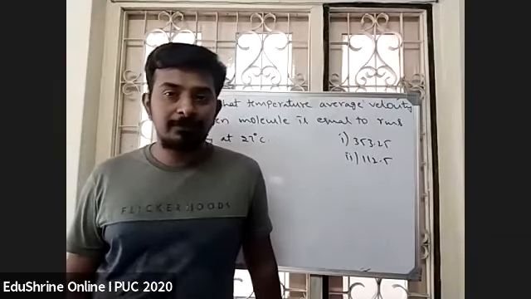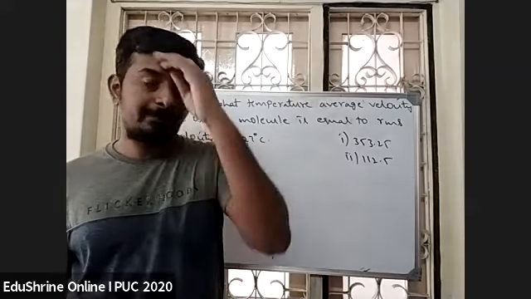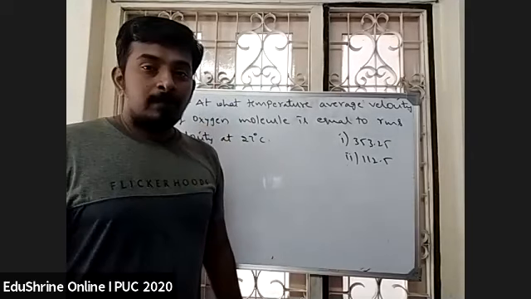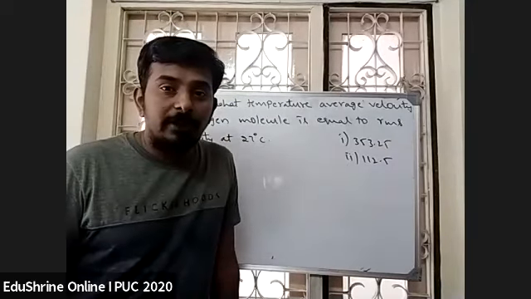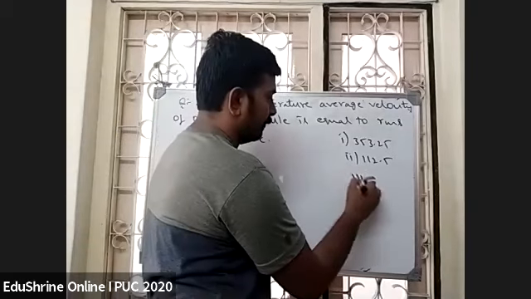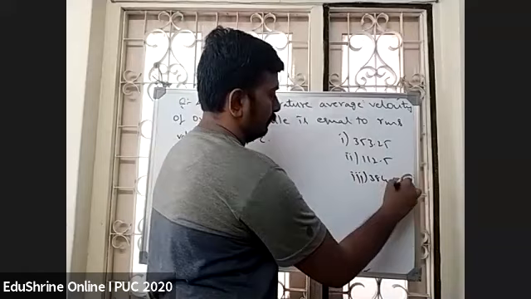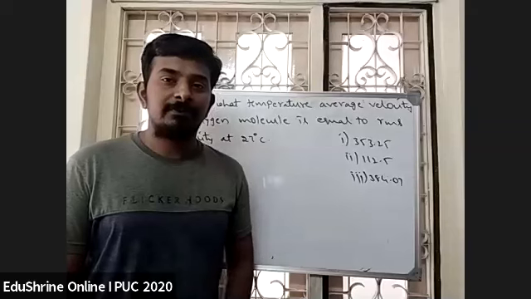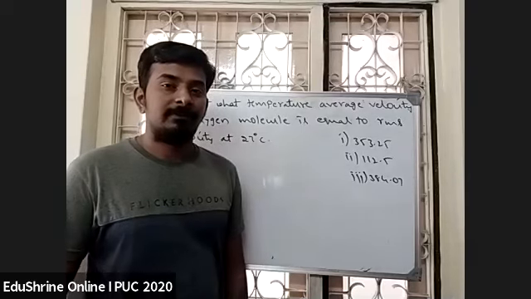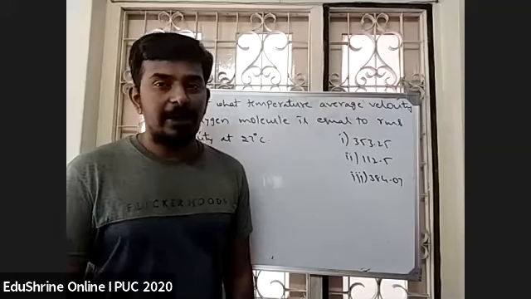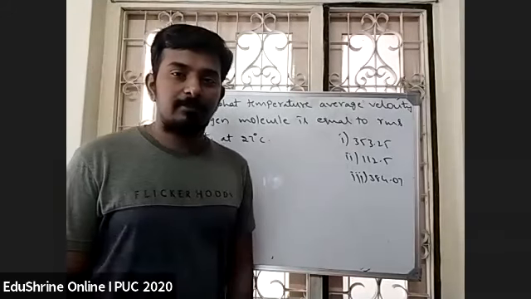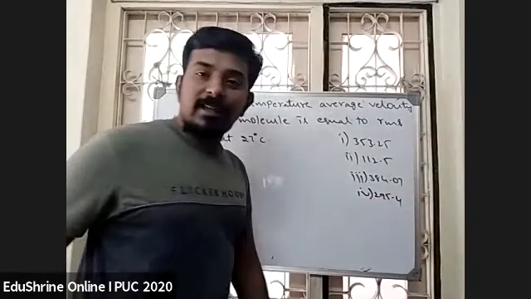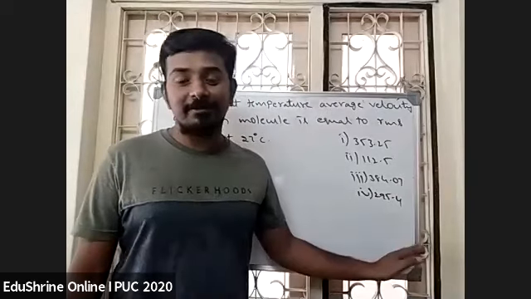Oh, many are getting 112.5. 384.07. 353.25 again. Okay. Let us see which is correct. 295.4. I got 4 answers. Not more than this will be there in the exams, right?